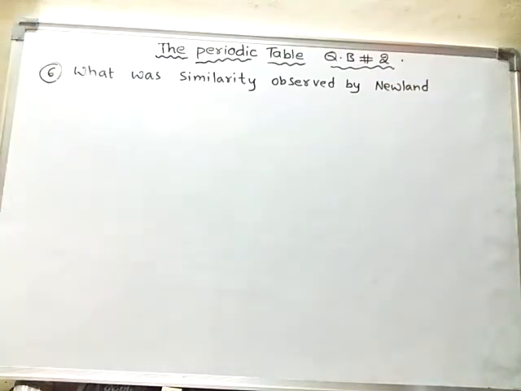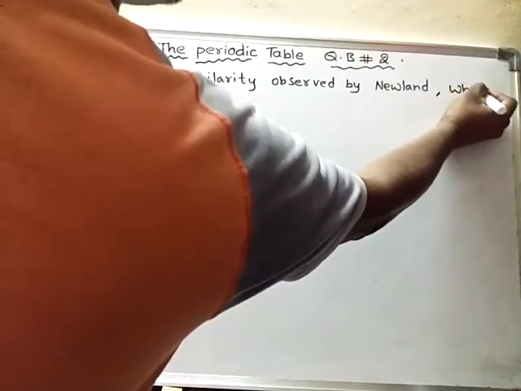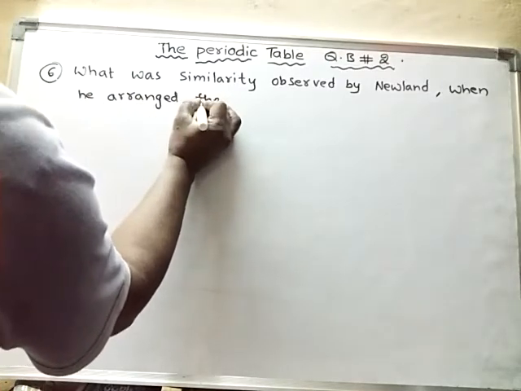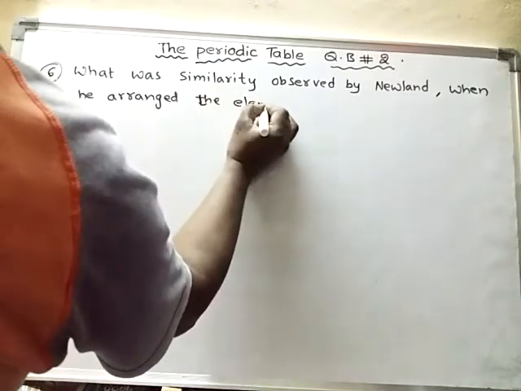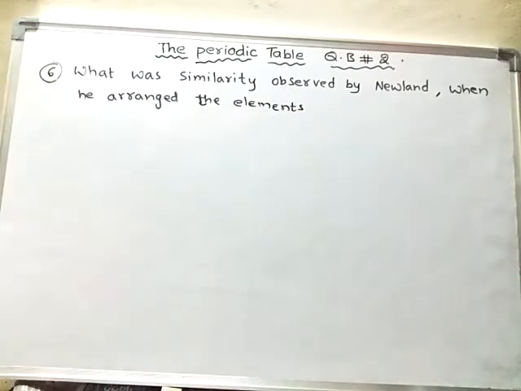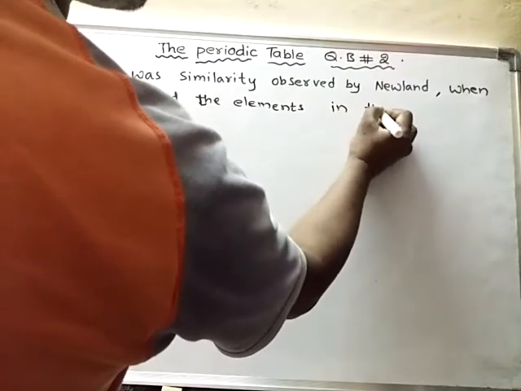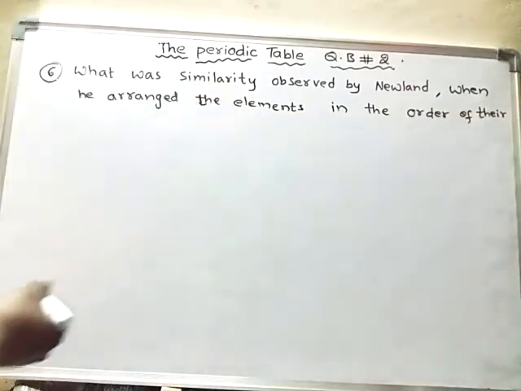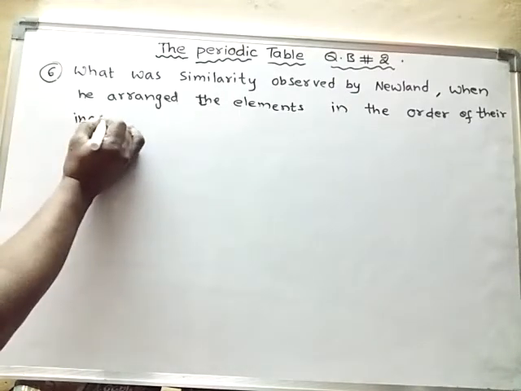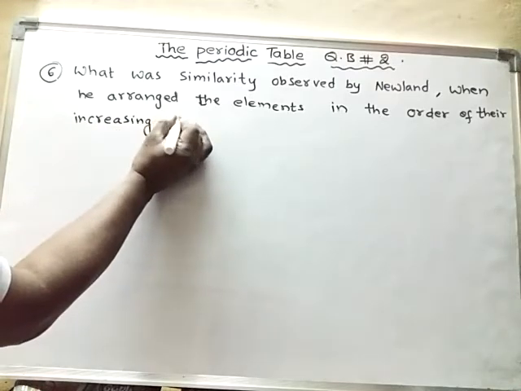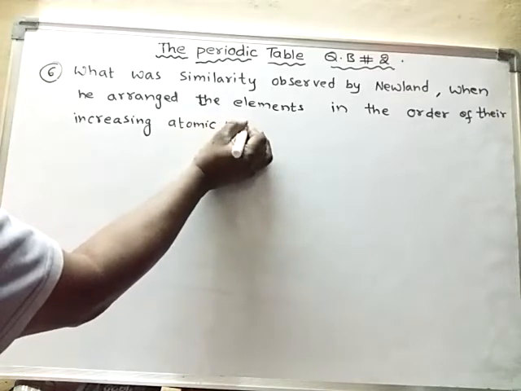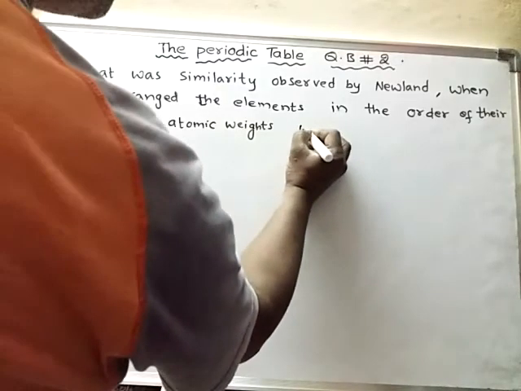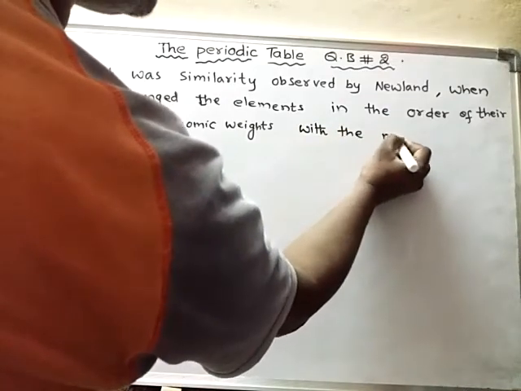What was similarity observed by Newland when he arranged the elements in the order of their increasing atomic weights with the musical scale?